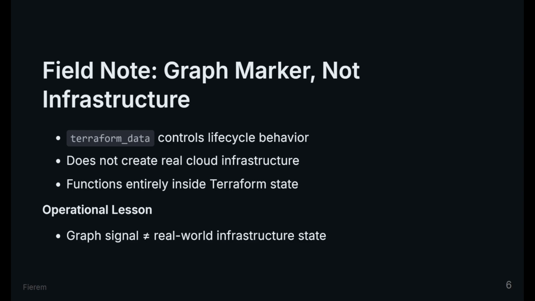On a submarine, a status lamp only mattered if it was wired to the equipment it represented. A lamp with no physical circuit could glow green, while the machinery behind it had already failed. Terraform data is the lamp for Terraform's graph, not the machinery in AWS.